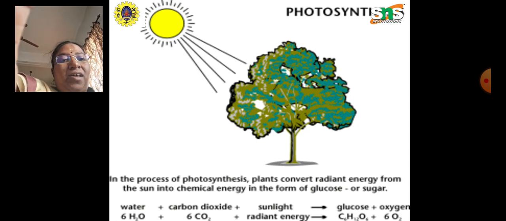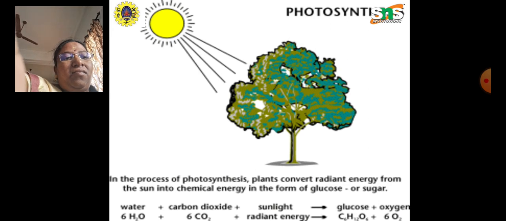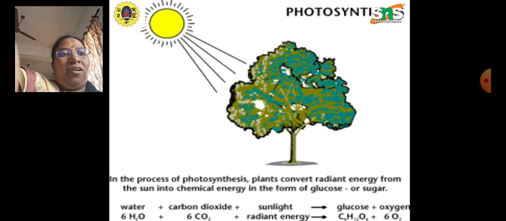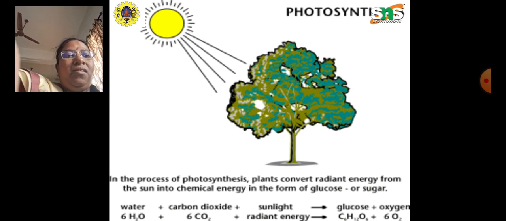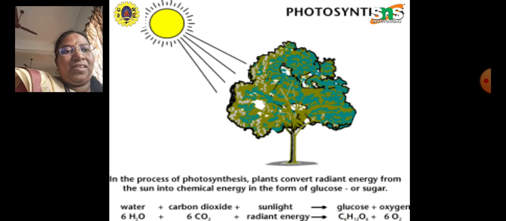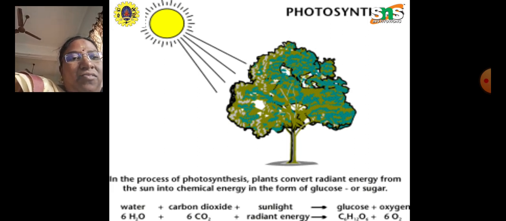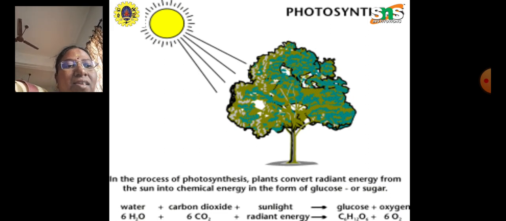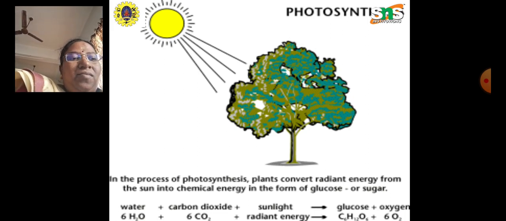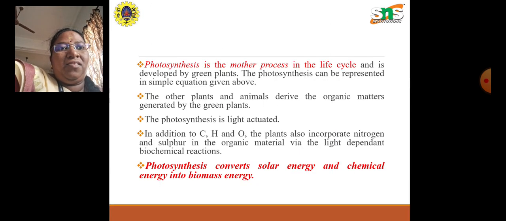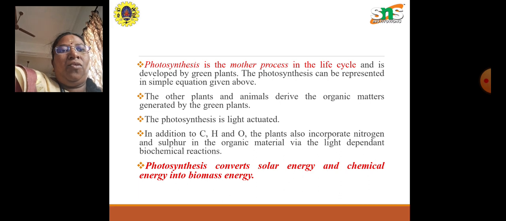Water plus carbon dioxide plus radiant solar energy, in the range of 700 to 1400 nanometer, is absorbed by the chlorophyll present in the plants, and that's why we see it as green, and it produces biomass plus oxygen. This is the basis for all the processes.